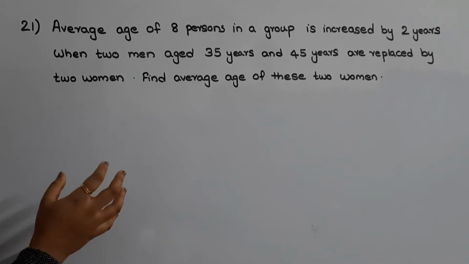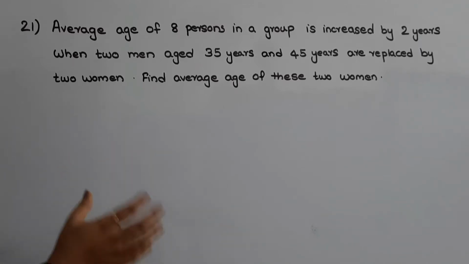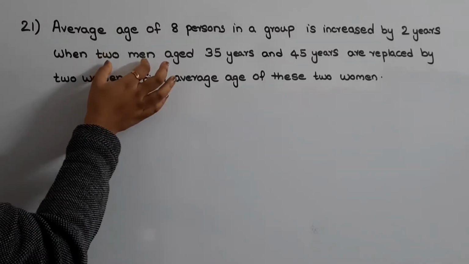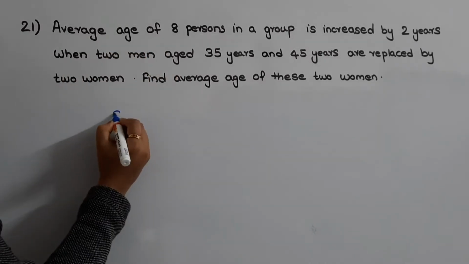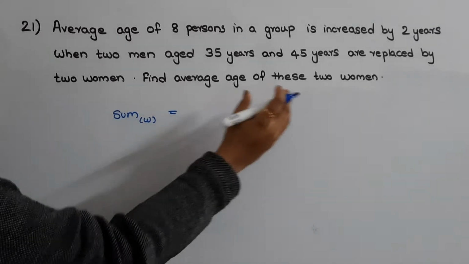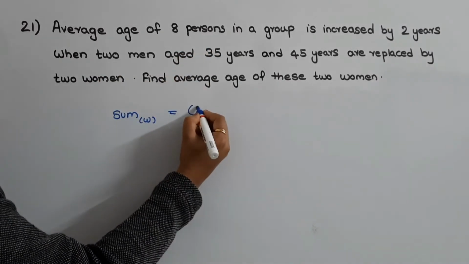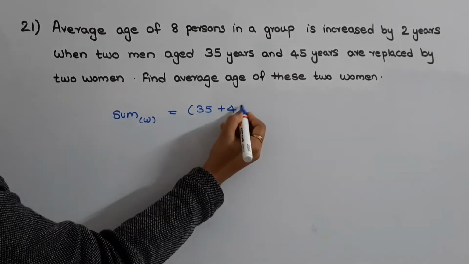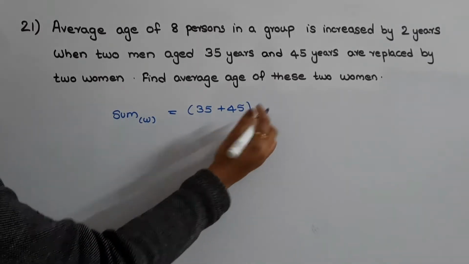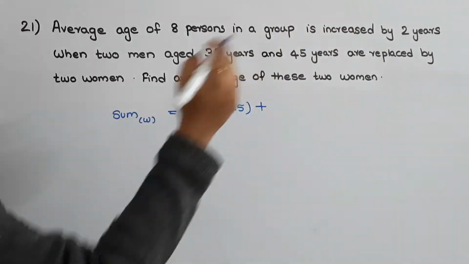So here in this question, they are telling that the average age is increased by 2 years, which means the sum of the ages of these 2 women is more than the sum of the ages of these 2 men, okay. So sum of the ages of women will be equal to sum of the ages of men plus increase in age, okay. So what is the sum of the ages of men? That is 35 plus 45, okay. So the sum of the age of women will be equal to sum of the age of men plus increase in age, okay. Here the increase in average age is given as 2 years, okay.